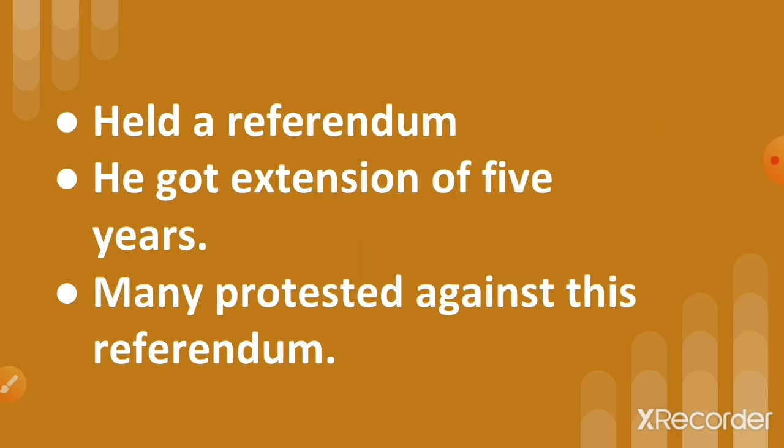Further, he conducted a referendum. Referendum means conducting a vote on a particular political question, something related to politics, and the people have to vote yes or no. So the referendum was held in 2002 in Pakistan, and Musharraf granted himself an extension of 5 years.